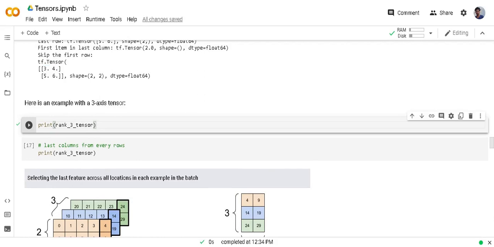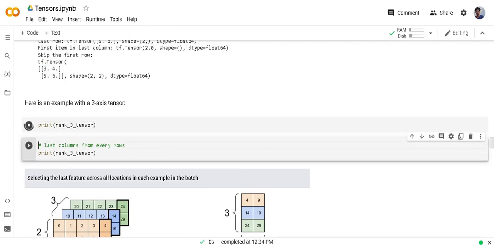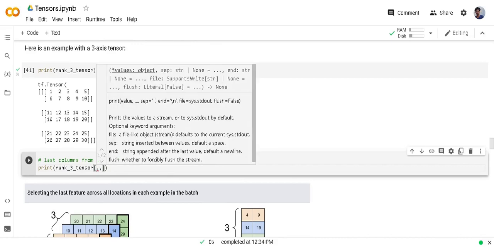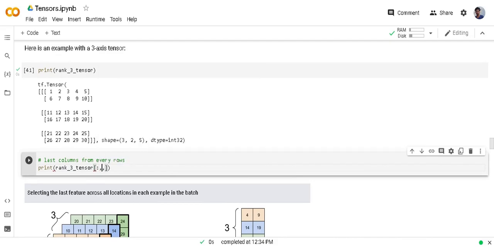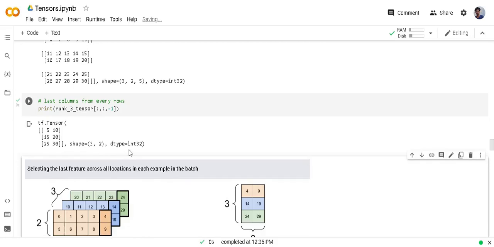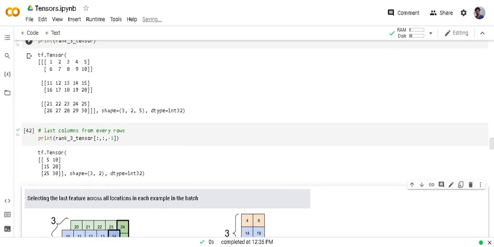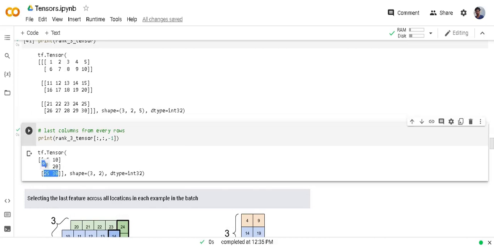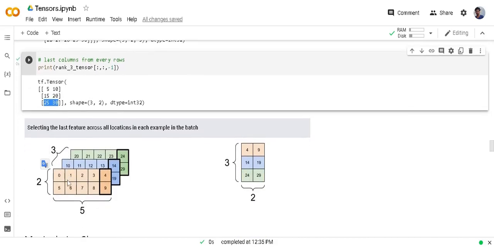We can do indexing in rank 3 tensors also. We just have to pass indexing for each dimension. So here the dimension is 3, so I have to pass 3 indexings. Let's see, I'm going to extract each example, each row, but only the last column. So here you can see the last column from the first example is extracted: 15, 20 and 25, 30. You can visualize this from this image also.